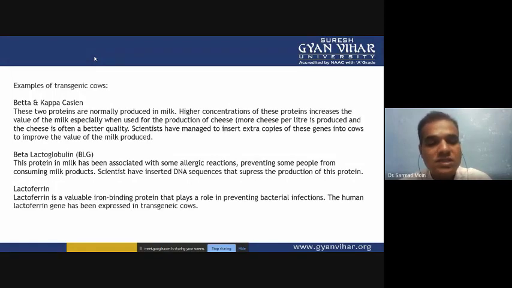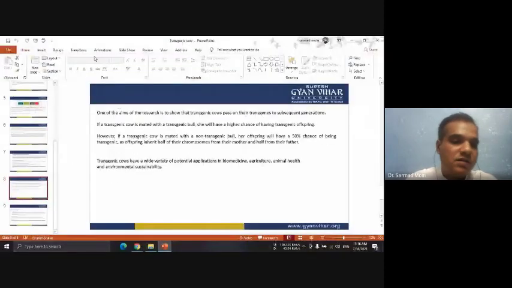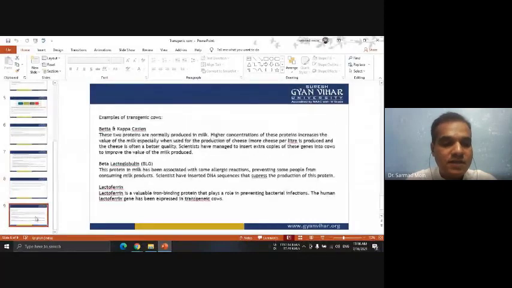So we produce this type of transgenic cow which is expressing the lactoferrin gene, and this lactoferrin milk can be used for those kids who are not getting milk from their mother, so that they will be nourished very well. These are the different cows we produce, and here we are ending the transgenic cow.